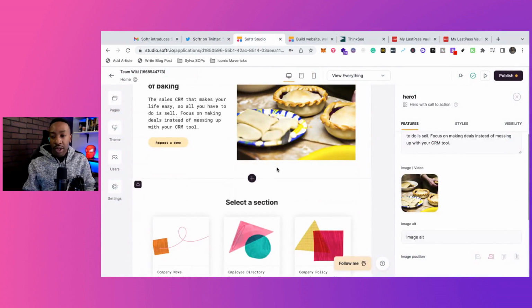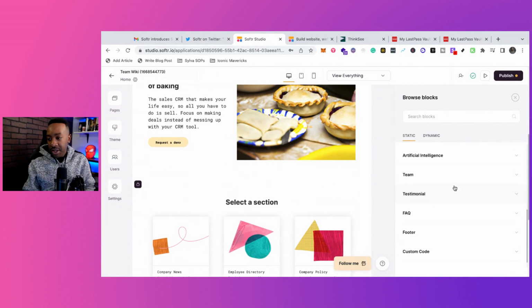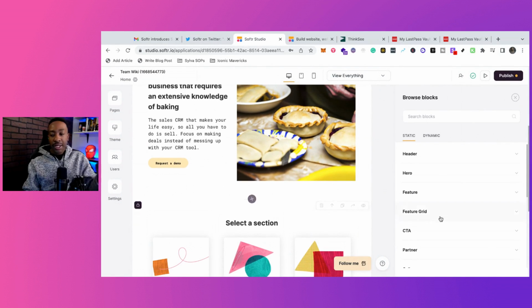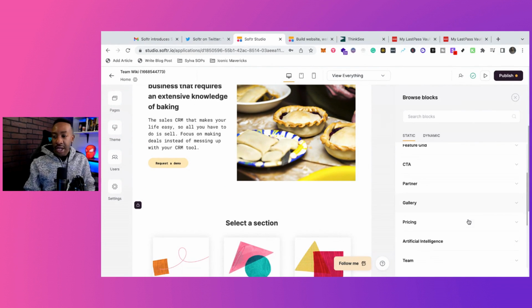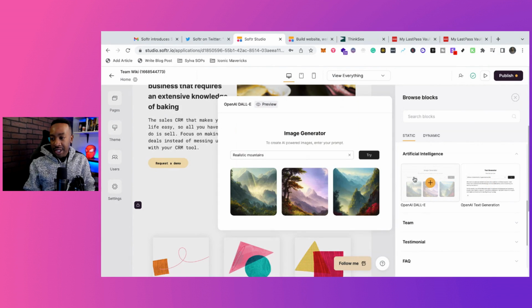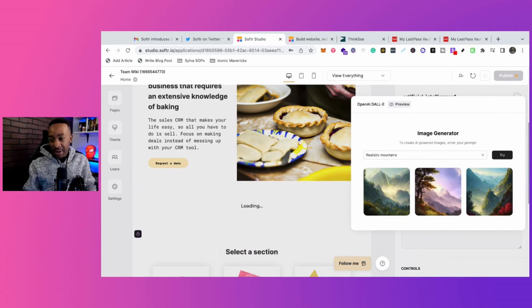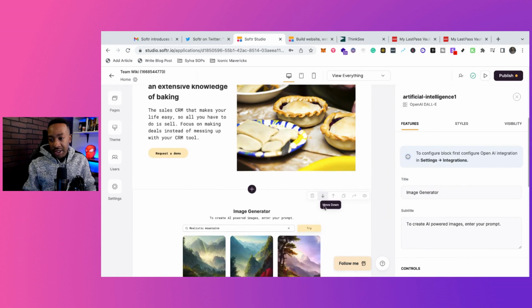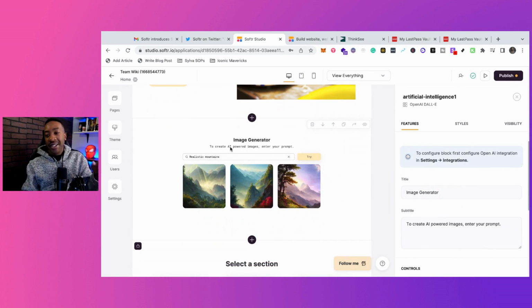Okay. So if you want to have another section, you see where it says the little plus sign, it comes up with browse different blocks. And right here, I can have artificial intelligence. And now I can have different sections right here where I can look at OpenAI DALL-E or OpenAI text generation. Click this bad boy right here. Now it's going to be generating, it's going to be thinking about this. But look at what it says. It says image generator. To create an AI image, enter your prompt.